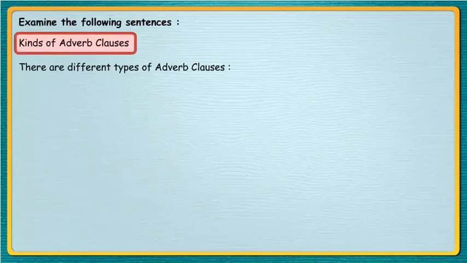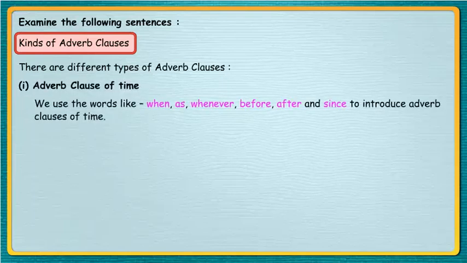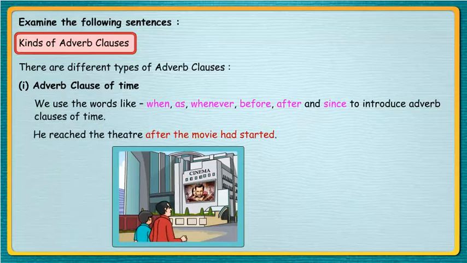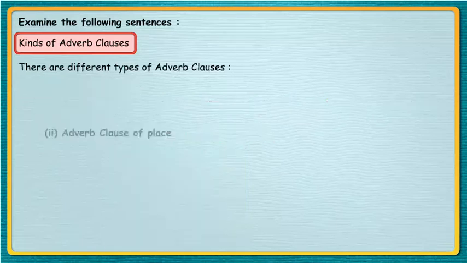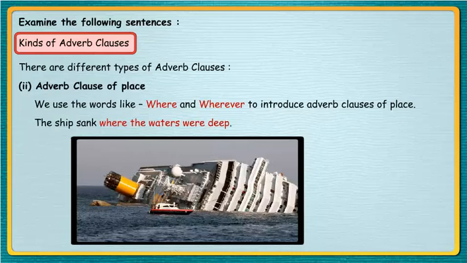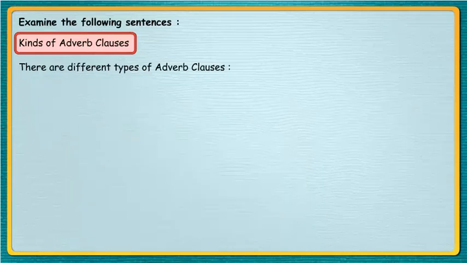Kinds of adverb clauses. There are different types of adverb clauses. Adverb clause of time. We use words like when, as, whenever, before, after, and since to introduce adverb clauses of time. He reached the theater after the movie had started. Adverb clause of place. We use words like where and wherever to introduce adverb clauses of place. The ship sank where the waters were deep.